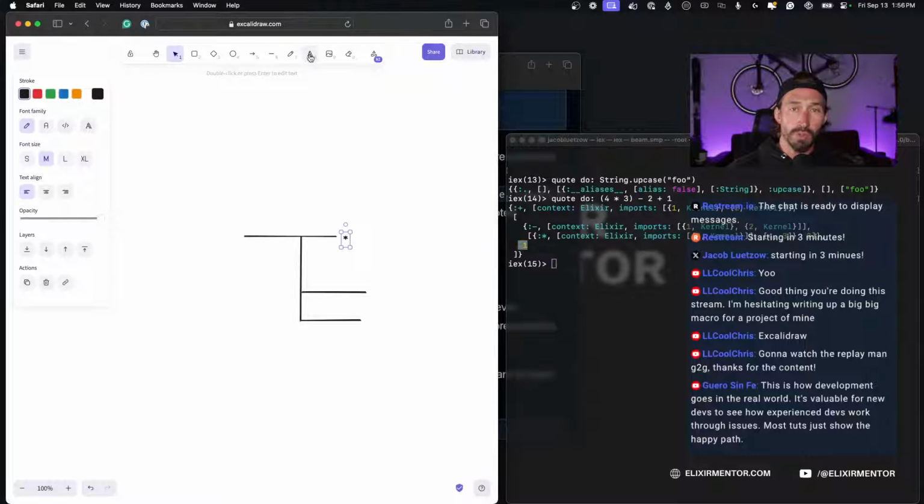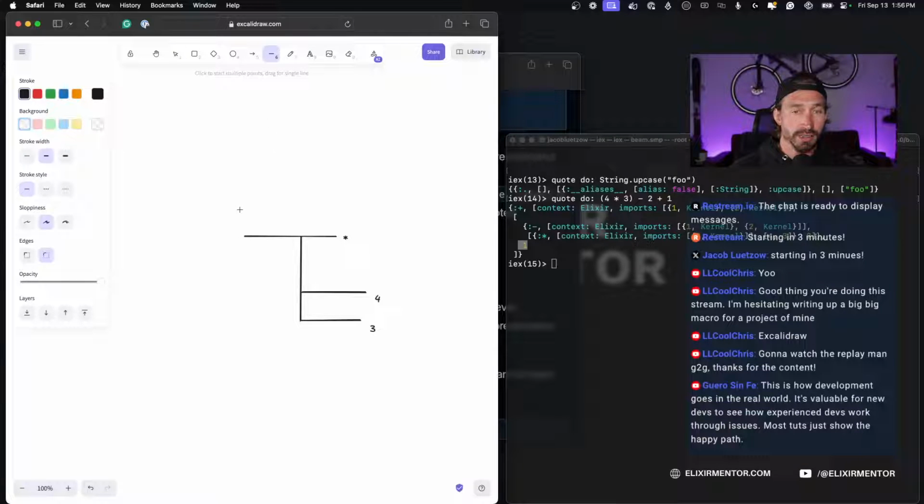Now we're multiplying first. Our innermost thing is 4 times 3, and that's going to return 12. And then we're subtracting 2 from that. So if we build our little tree, we're going to add on to it here.